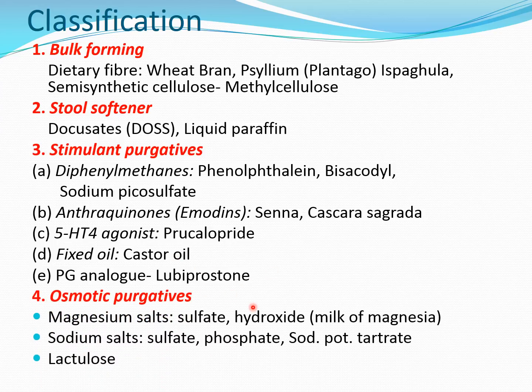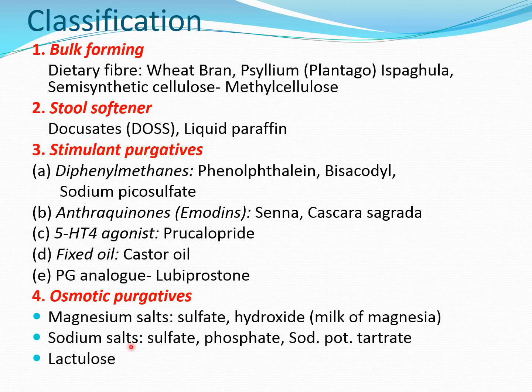And the last class of the purgatives or laxatives is the osmotic purgatives. As the name suggests, they have osmotic activity to retain the water in the lumen. There are certain magnesium salts like magnesium sulfate or magnesium hydroxide, which is also called milk of magnesia, and certain sodium salts like sodium sulfate, sodium phosphate, sodium potassium tartrate, and the last is lactulose. All these are osmotic purgatives.